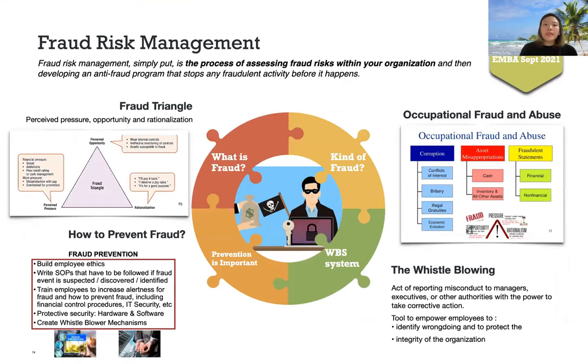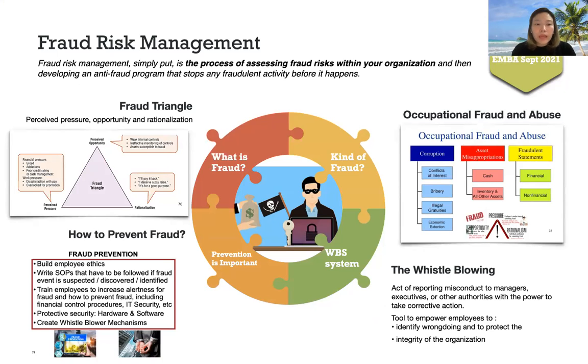Fraud risk management, simply put, is the process of assessing fraud risk within your organization and developing an anti-fraud program that stops any fraudulent activity before it happens. There are fraud triangles: perceived pressure, opportunity, and rationalization. How to prevent fraud?